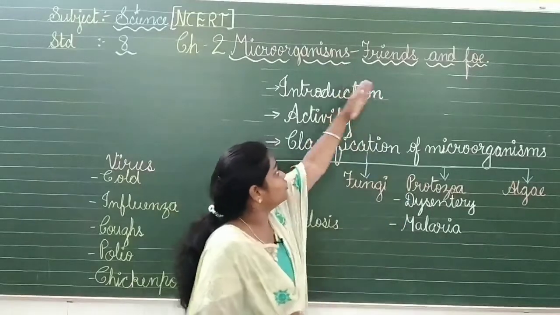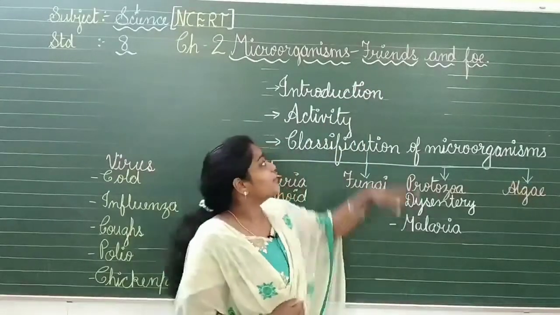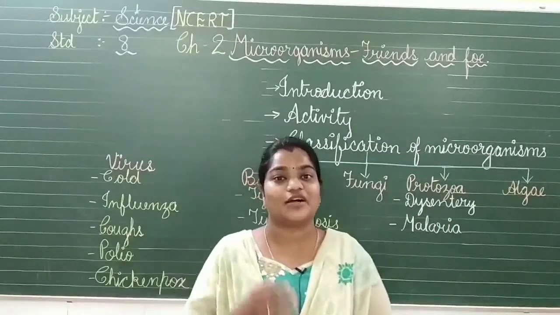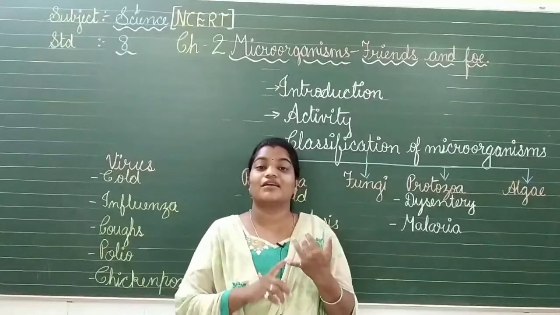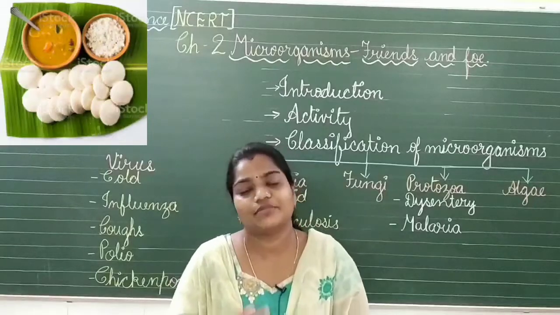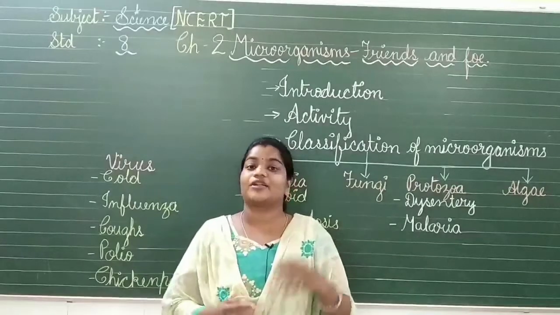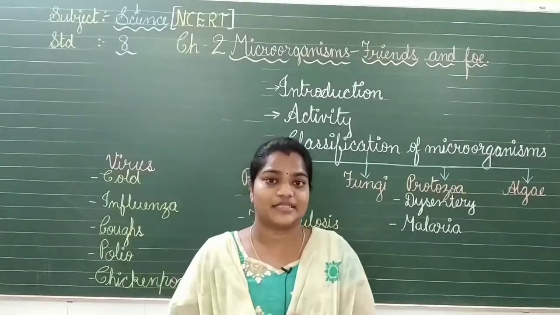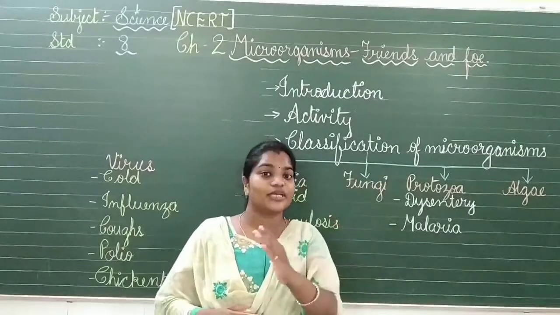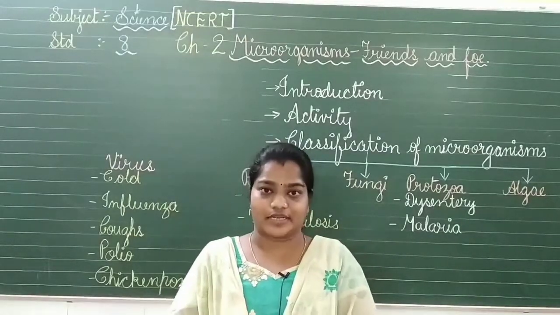Let's go to the next topic. Let us see the first portion, the friends. Every coin has two sides, as we know very well. If we are talking about friendship with the microorganisms, there are so many things which we love to eat that come from them. For example, we have curd, bread and idli, and other things which we eat after fermentation. Curd, everybody loves to eat. Cakes, everybody has to take. Biscuits and all the things available in the dairies, we love to eat them. Why? Because they are fermented. The microorganisms are doing these things for us. So these are the friends for us because they are making nice food for us.